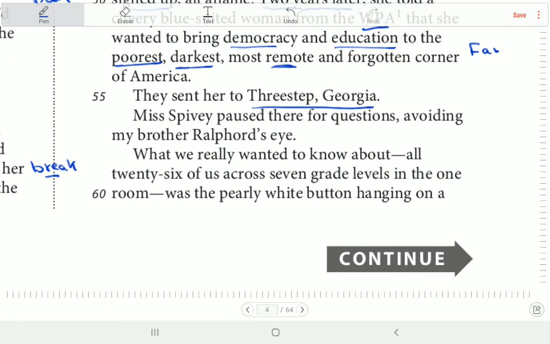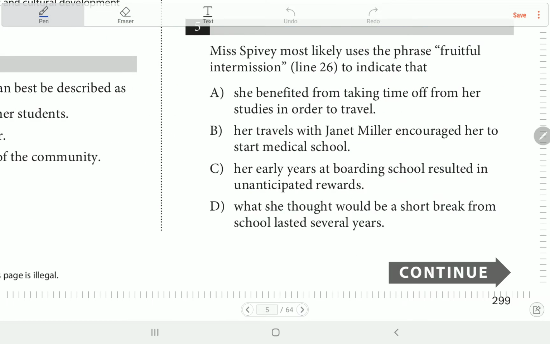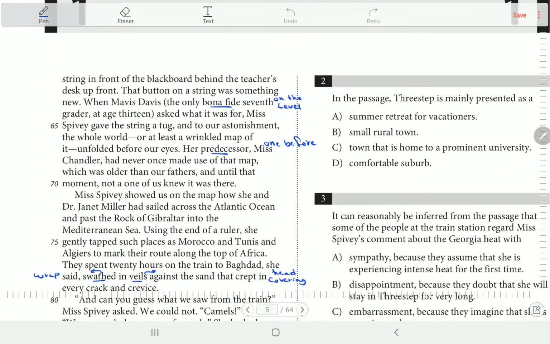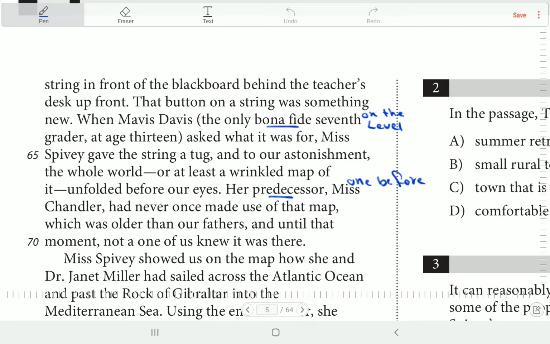Okay, next. Miss Peavy paused there for questions, avoiding my brother Radford's eye. What we really wanted to know about was the pearly white button hanging on a string in front of the blackboard behind the teacher's desk up front. So there was a button. They wanted to know what this button was about. That button on a string was something new.